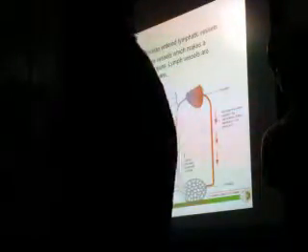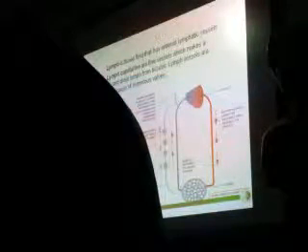So if you see here, the blood is pumped from the heart and goes to the tissues, and these are the tissues, these are the cells, and between them is the tissue fluid. Most of it will return back through the venous system, but some excessive tissue fluid will go to a separate vessel. These are the lymphatic channels, lymphatic vessels. So this is part of the circulatory system, but in a separate channel. Apart from the venous blood, there will be collection of the tissue fluid through a different channel. This is the lymphatic channel.